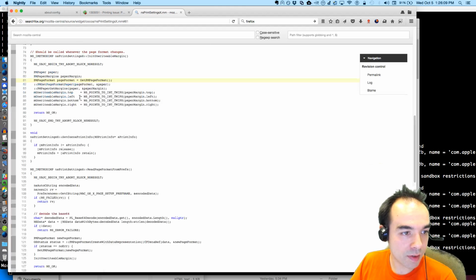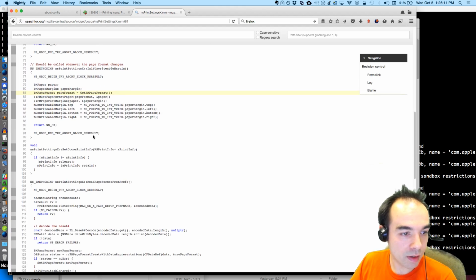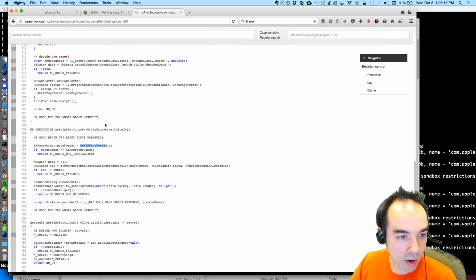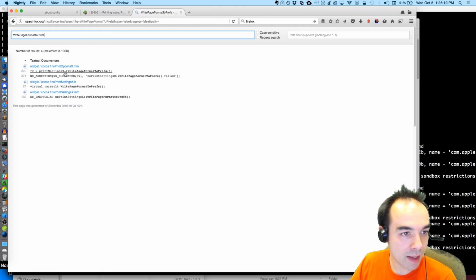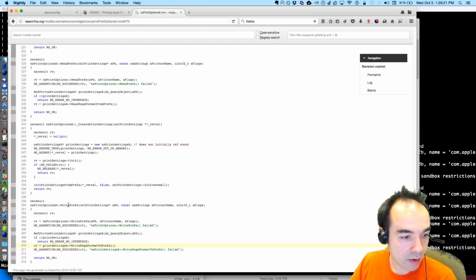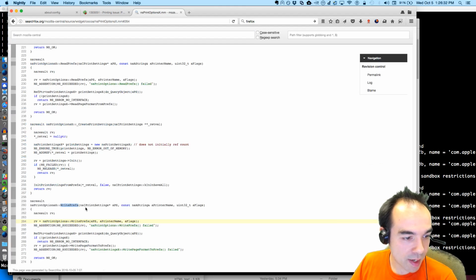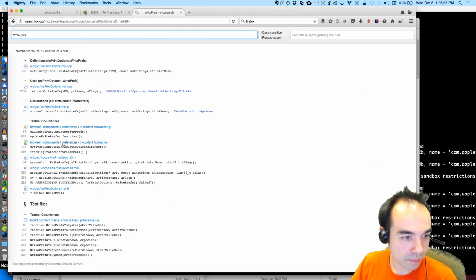Print settings. Write page format to prefs. When does that come into play? Here, when we say write prefs, and when does that happen? Write prefs happens here when we say nsPrintOptionsX write prefs.